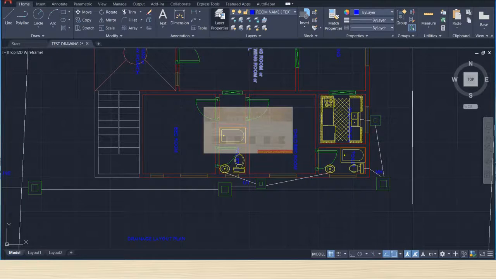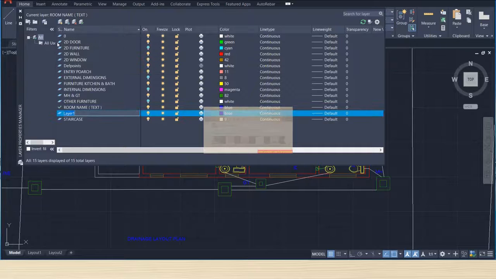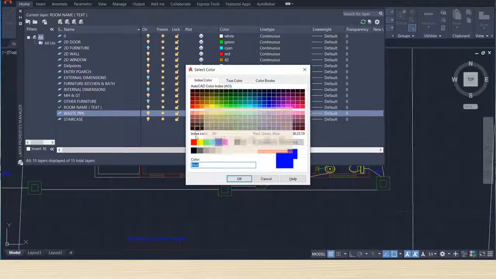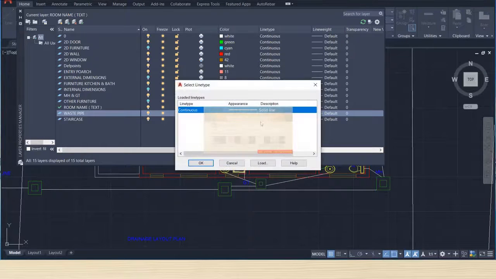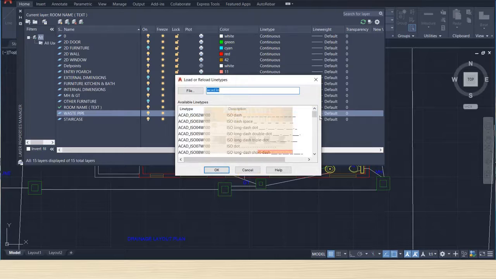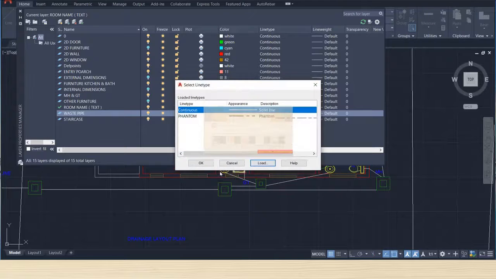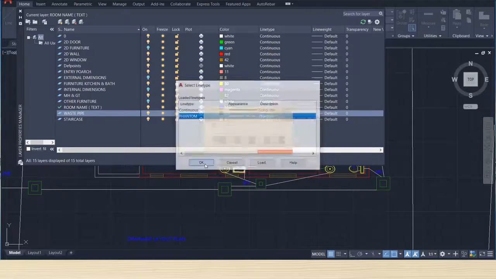Then we'll prepare two more layers, that is the waste pipe, and color will choose black, and line will choose load one more line, choose this line, okay, this, okay.